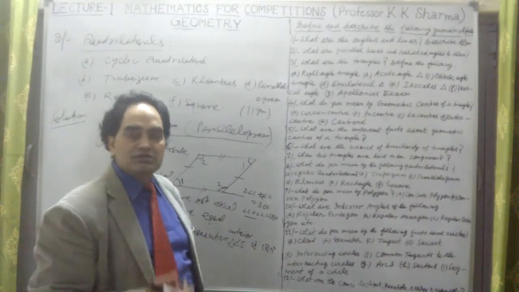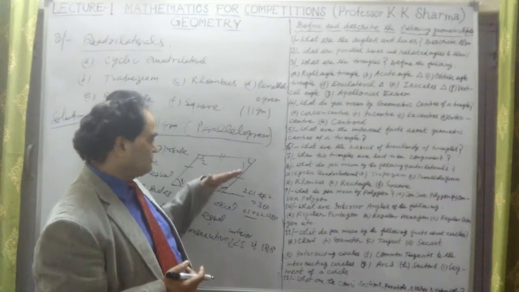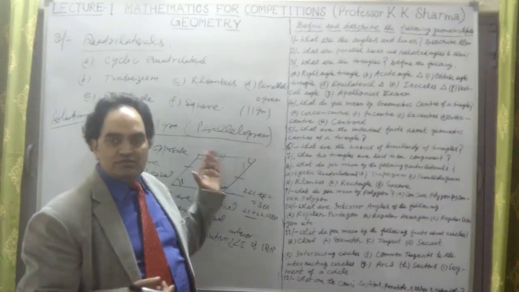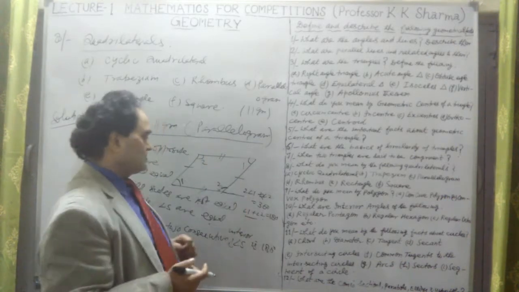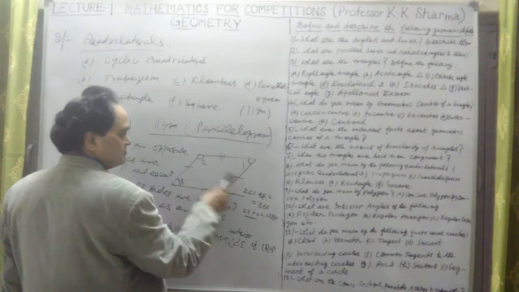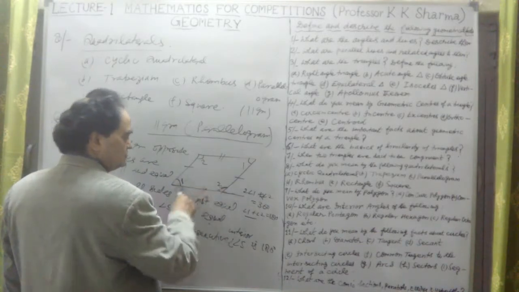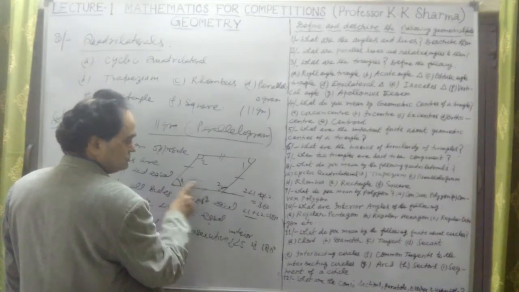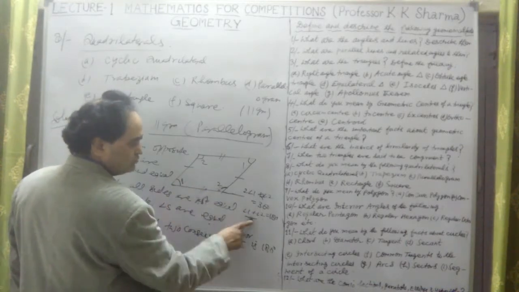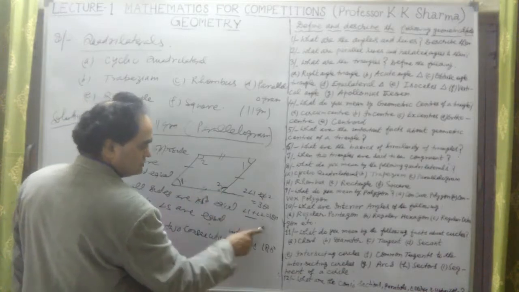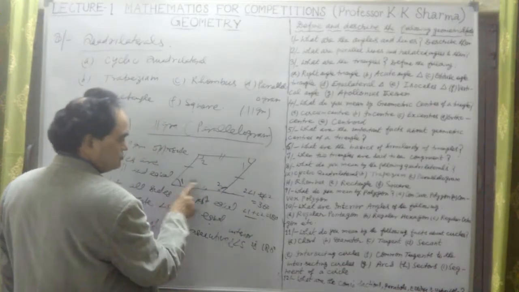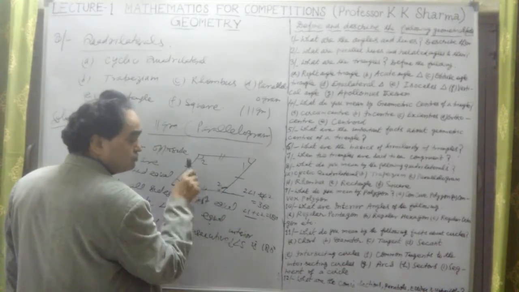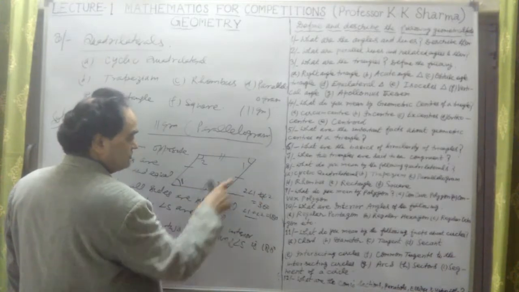This is what regarding parallelogram. Diagonals are not equal in this case. Diagonals are different. But opposite sides are parallel and equal. Opposite angles are equal in parallelogram. And sum of 2 consecutive interior angles is 180 degree, as I have just proved that angle 1 plus angle 2 is equal to 180 degree.